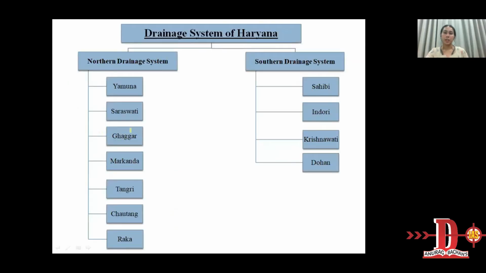The drainage system of Haryana can be classified into two parts, the northern drainage system and the southern drainage system. In the northern drainage system, we have Yamuna River, Saraswati, Ghaggar, Markanda, Tangri, Shatang, and Raka rivers. In the southern drainage system, we have Sahibi River, Indori, Krishnavati, and Dohan.